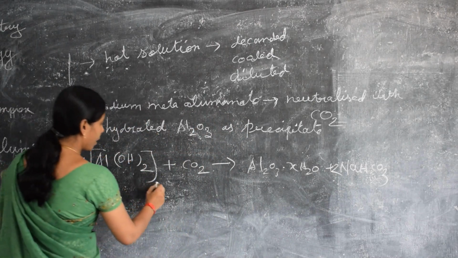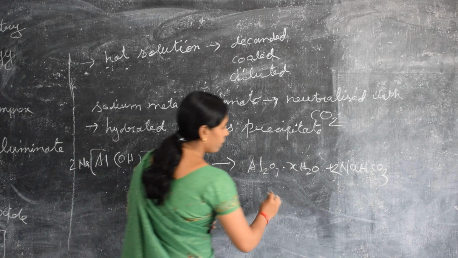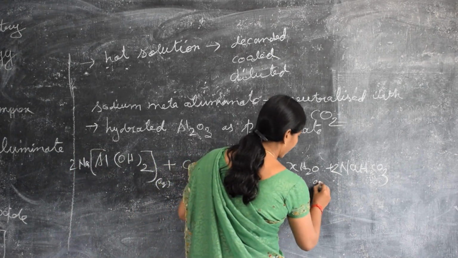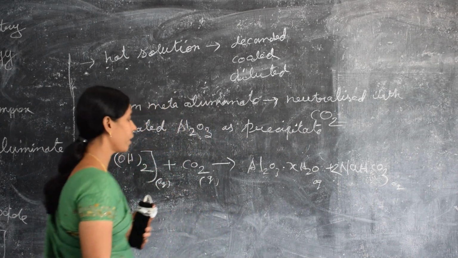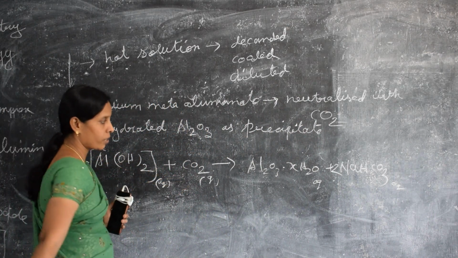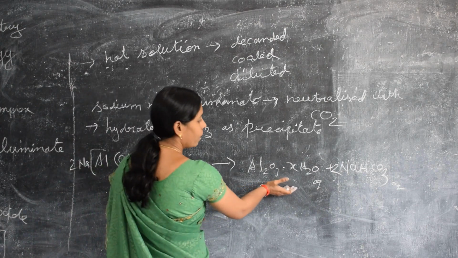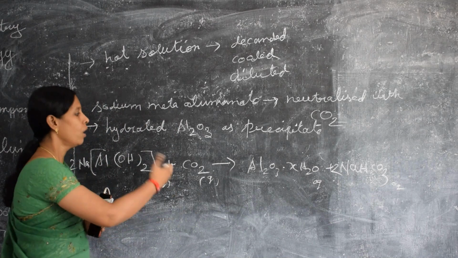It's an aqueous condition, it's a gas, this is aqueous, this is also aqueous. So sodium metaluminate neutralized with carbon dioxide forms hydrated Al2O3 along with sodium bicarbonate as the product.